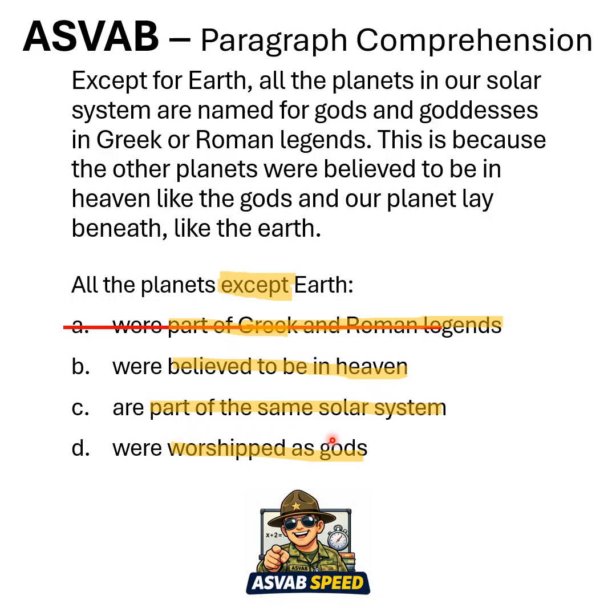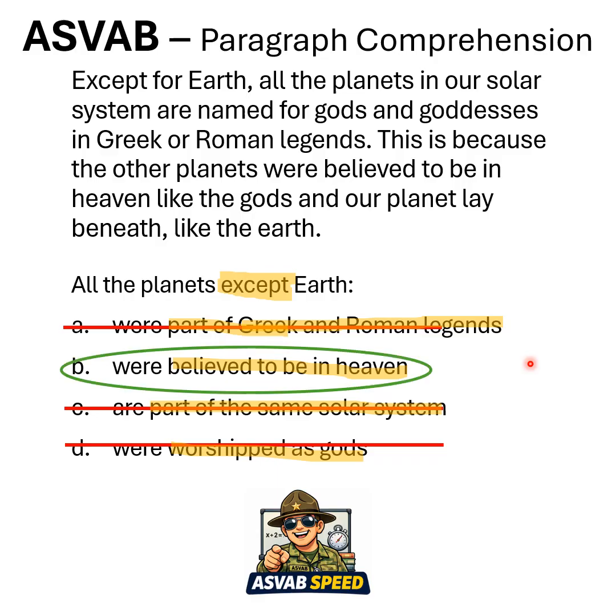C, part of the same solar system. Well, remember, except Earth. Well, Earth is obviously in the same solar system, so that doesn't work. D, worshipped as gods. Well, here, named for gods. Nowhere in this passage does it talk about worshiping, so I don't like D. Based on the options, B, we're believed to be in heaven, is the best answer.